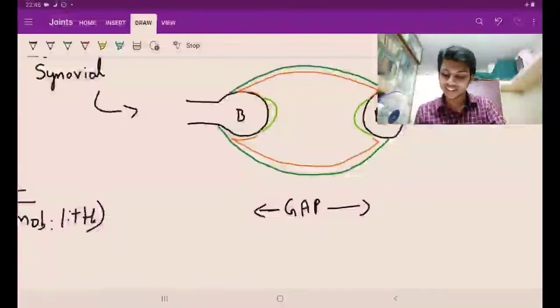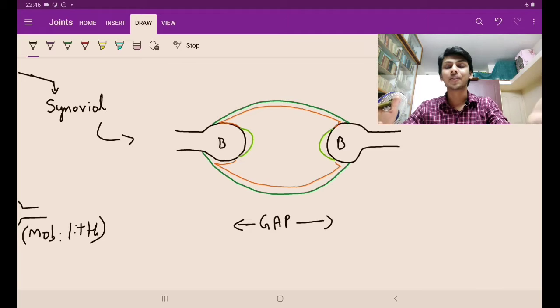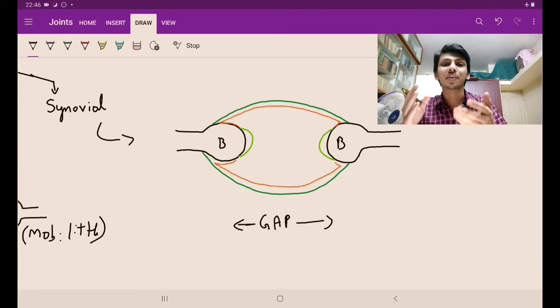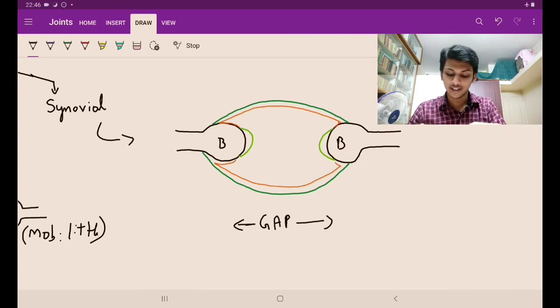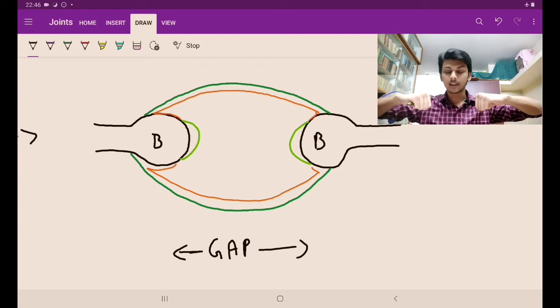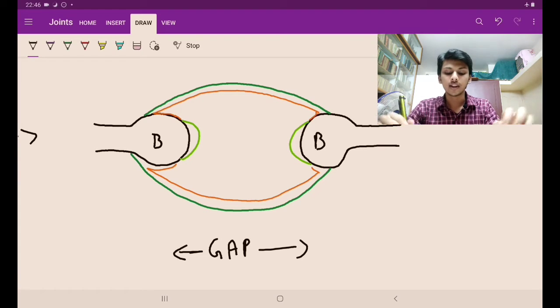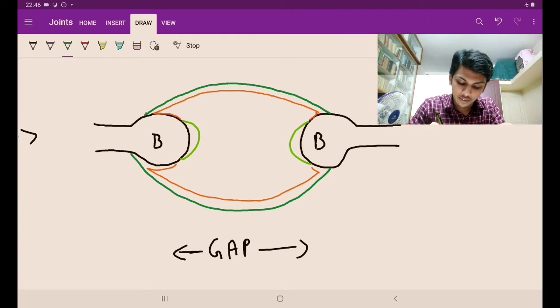Then comes the most interesting one, the synovial joint. What is the synovial joint? Synovial is derived from the word synovia, which means the joint fluid. See here, guys, there is a bone, but there is a lot of gap in between them. So if there is a lot of gap in between them, do you think they can form a joint without any additional support? It's highly unlikely. So there is a capsule covering it. The capsule is in green. See here, this is the joint capsule.